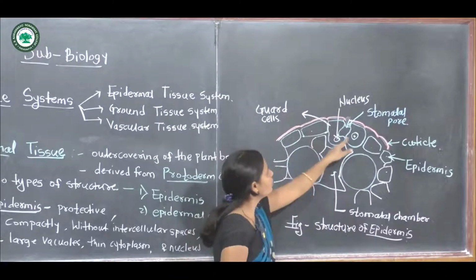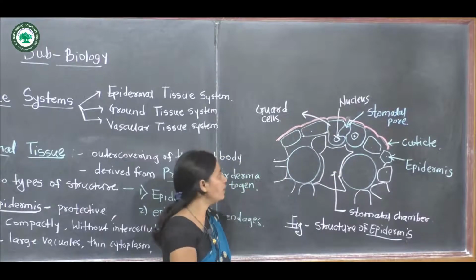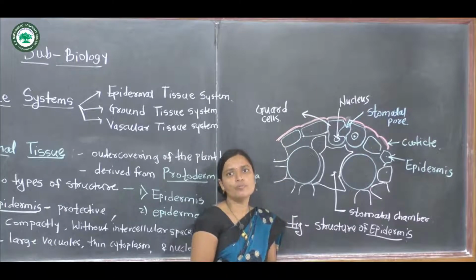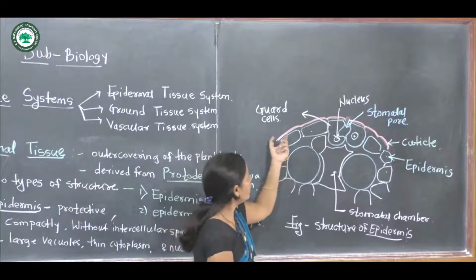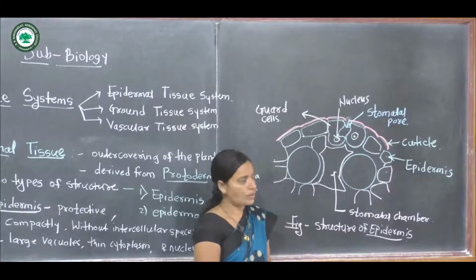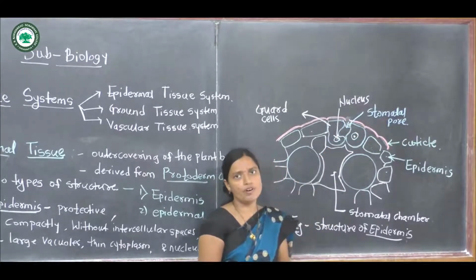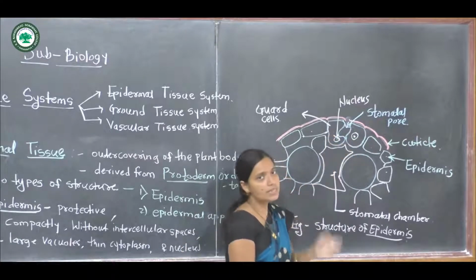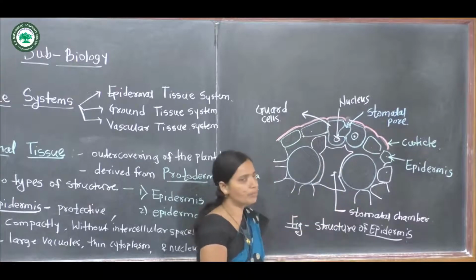This is the epidermis, a single layer. It is the outermost layer present in the plant body, a covering of the plant body, and it is called the epidermis. It has a protective function, and on the upper layer of the epidermis the cuticle is found. The cuticle is interrupted by small openings, called the stomata, found in the epidermal layer, and also the stomatal chambers.